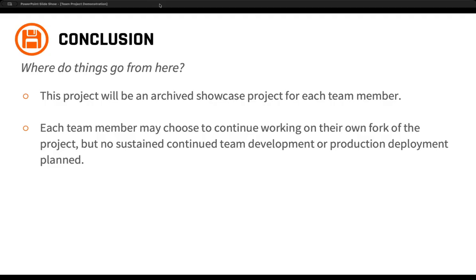In conclusion, you might be wondering where things go from here. This project application is going to be an archive to showcase for each of us team members who worked on it. And each of us could choose to continue working on their own fork of the project, their own structure of it, but there's going to be no sustained continued team development or production deployment planned of this application. It's really just a capstone showcase.